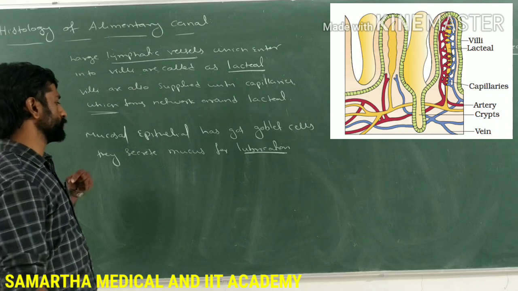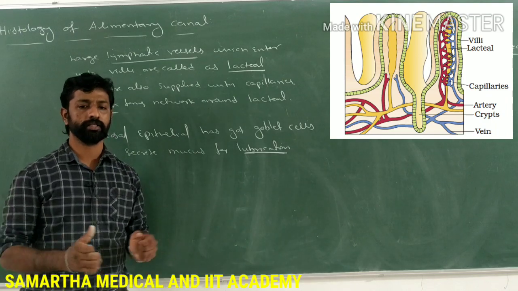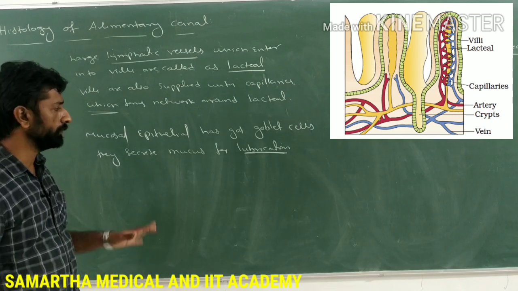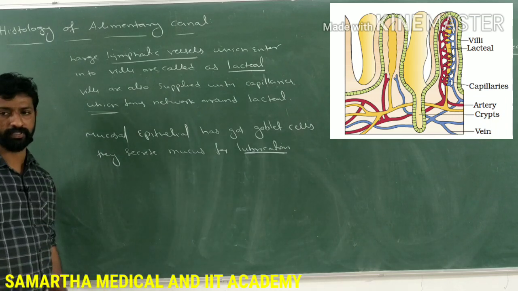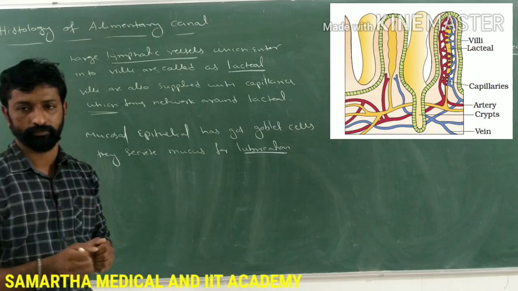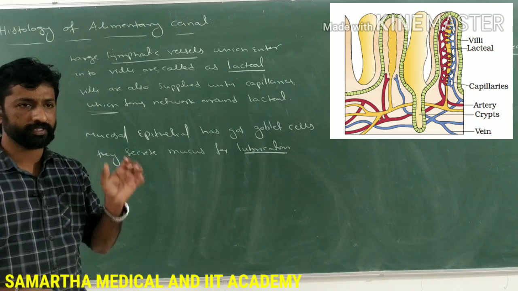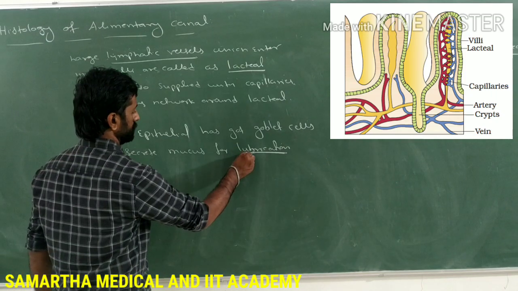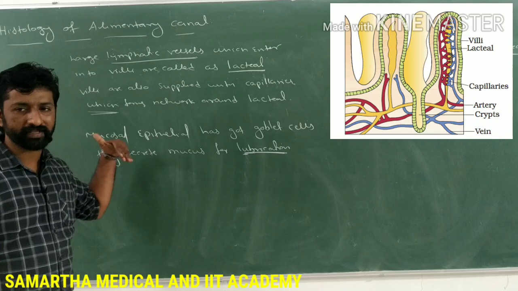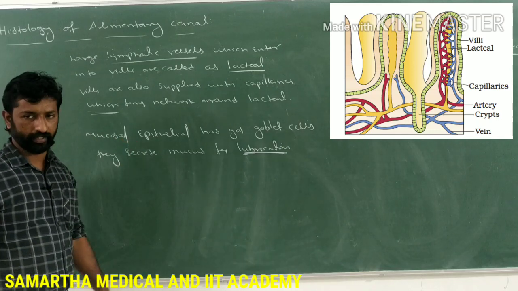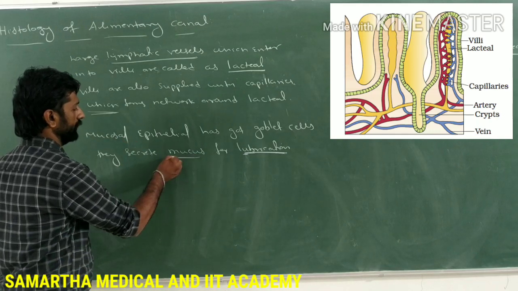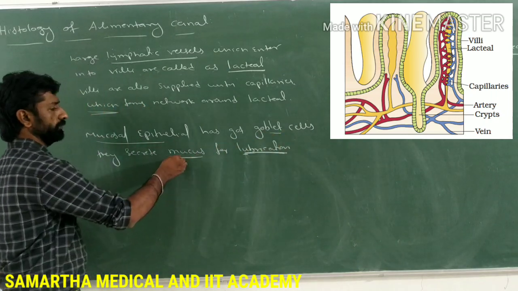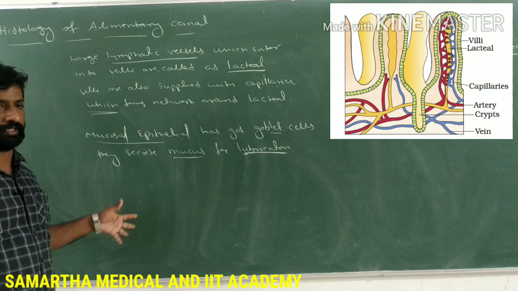And this mucus also helps in the adherence of the digested food particles. Adherence means clump together or bind together. The digested food particles bind together. And this mucus also ensures the easy passage of the food through the alimentary canal. For that reason, the goblet cells in the mucosal epithelium secrete mucus for easy lubrication and passage of the food.